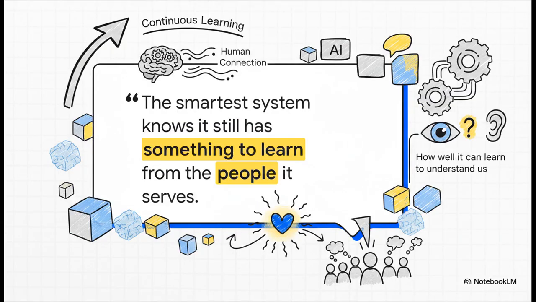This continuous learning is the magic that truly bridges the gap between raw, frozen data and genuine human connection. It perfectly sums up Margaret's realization. The smartest system in the room is the one that knows it still has something to learn from the people it serves. So I'm going to leave you with this thought to ponder. As our AI systems become vastly more knowledgeable than we are, is their ultimate test of intelligence not what they know, but how well they can learn to understand us? Thanks for hanging out with me for this explainer, and keep asking the right questions.